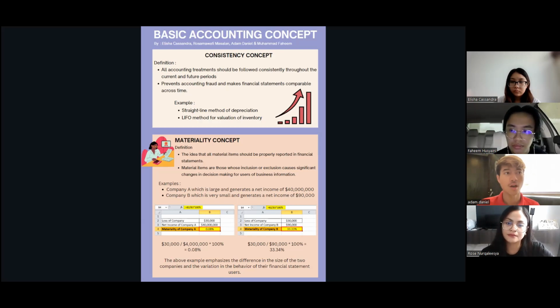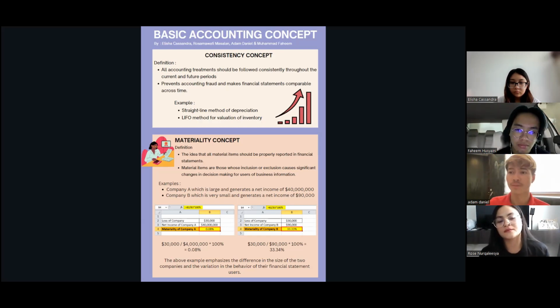So every transaction that happens in a company must be stated in the financial statement. That is what defines the materiality concept, and it's important because this concept needs to be taken so that everything can be kept on track. So any mistakes can be prevented from happening. All right, that's all from me.